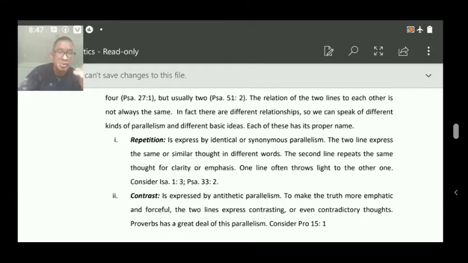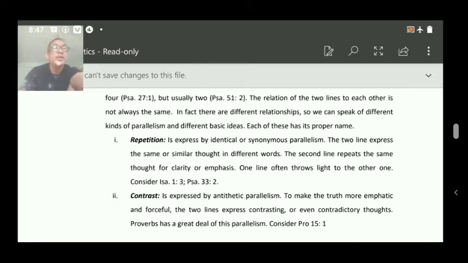The ox knows the owner, or the animal knows the owner, but Israel does not know, my people do not consider, my people do not understand. So you see the first line and the second line express well. The second line expressed well.